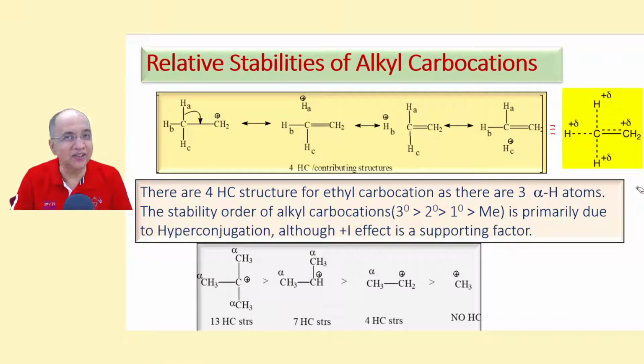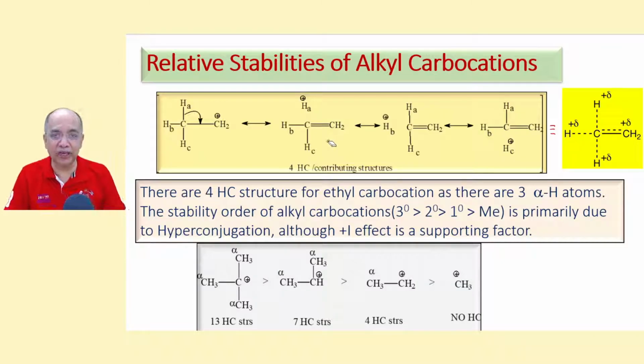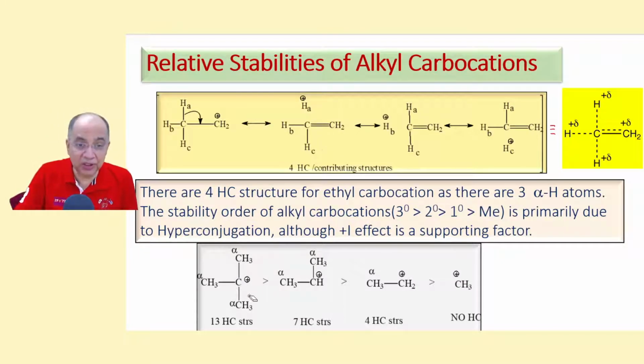So this is the status. But I suggest, do not write the hybrid structure for hyperconjugation. Just write down, if required, the hyperconjugation structures by making no bond one at a time to all the alpha hydrogen atoms. Now take the tertiary butyl carbocation.